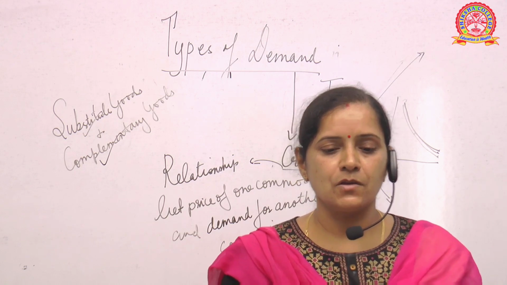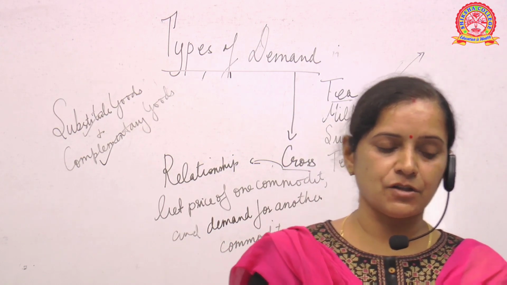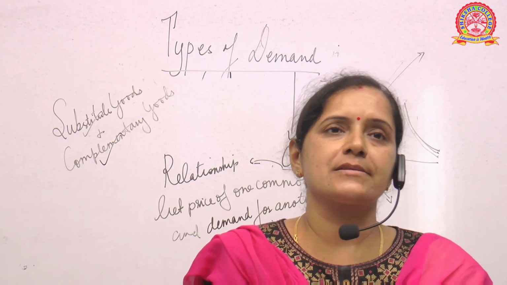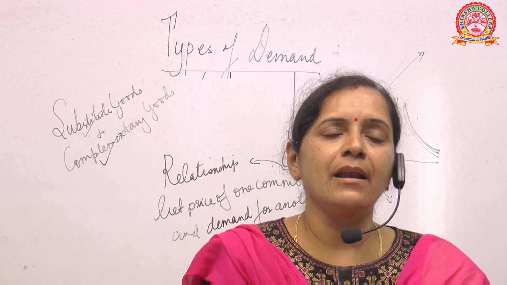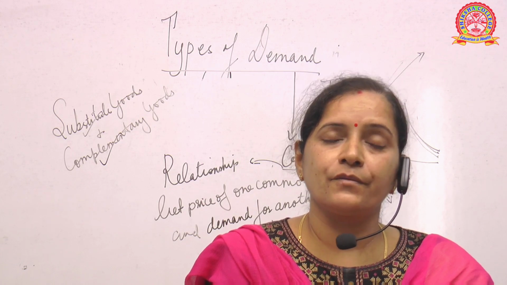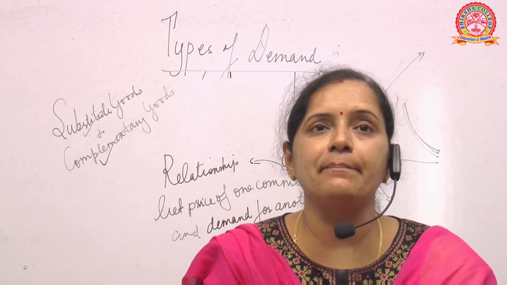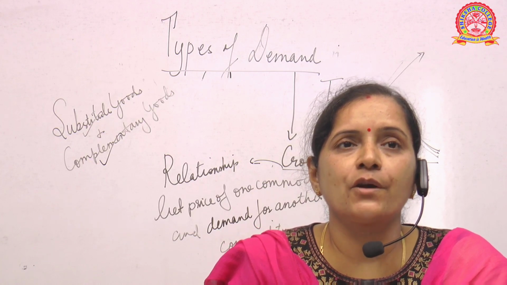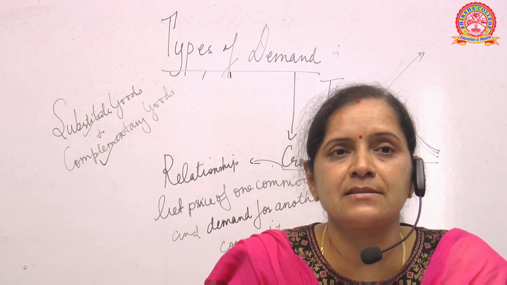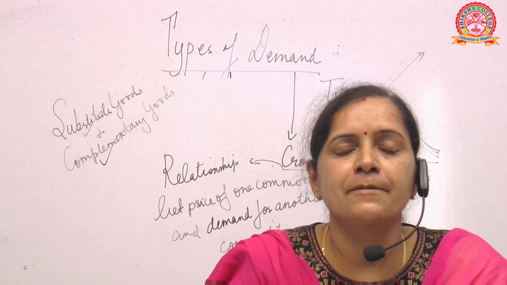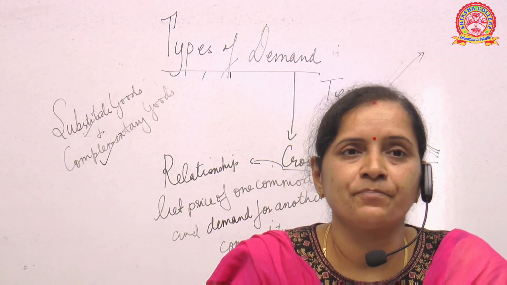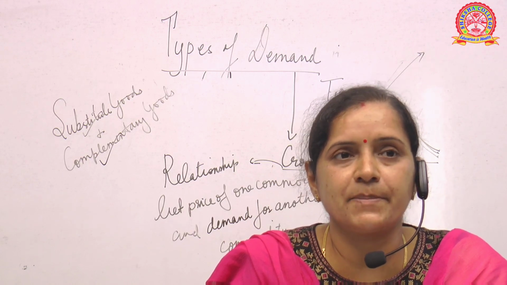Is it clear? So this is all about your demand function. Next class we are going to discuss a little bit more examples, and then we will study the theory of supply, and we'll try to complete the demand part. In the next class we are going to discuss the elasticity of demand: what is the concept of elasticity of demand, how it works, what are the different curves under it, how it operates, and what are the reasons and different explanations.